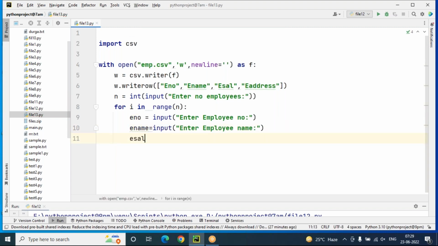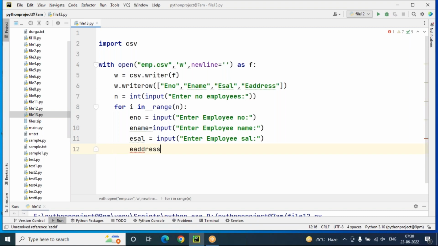Employee salary equals input of "enter employee salary". Next, employee address equals input of "enter employee address".